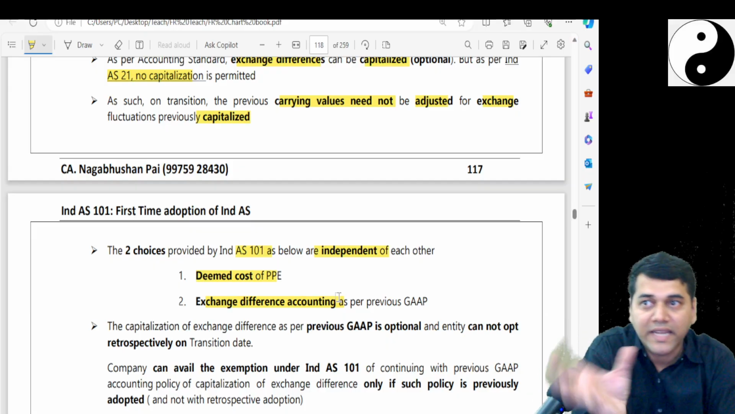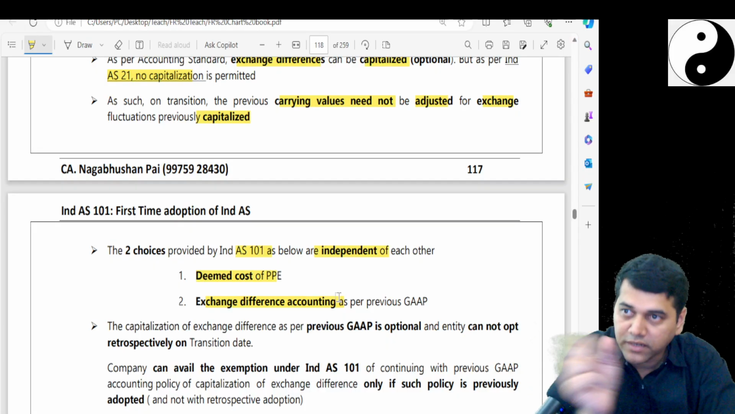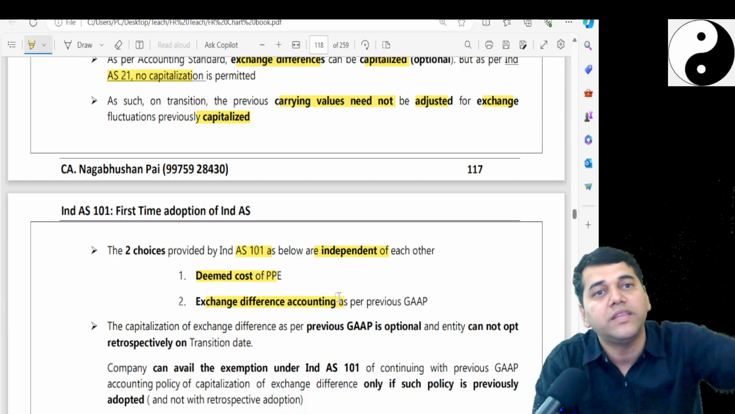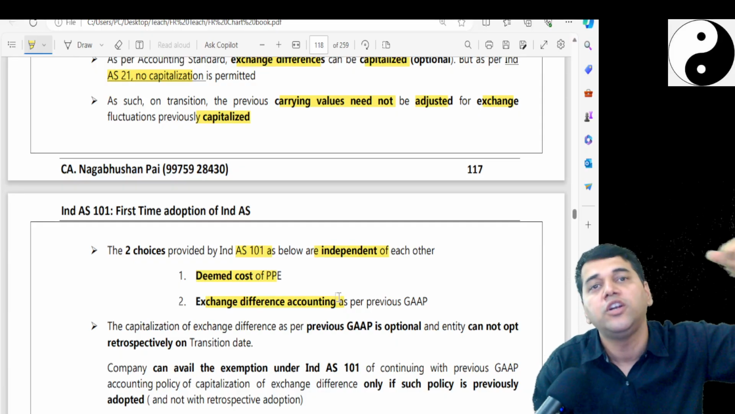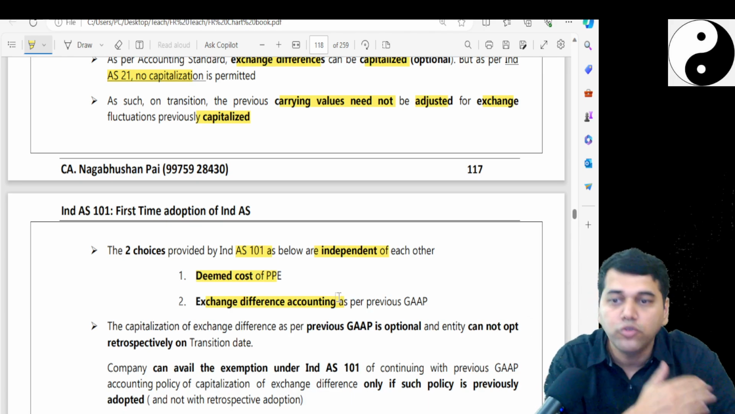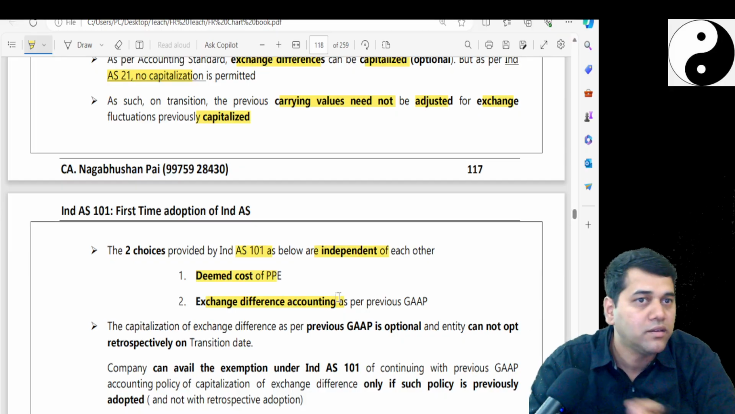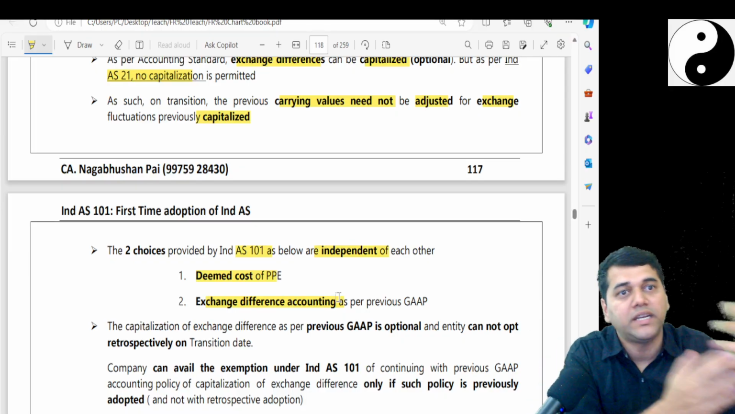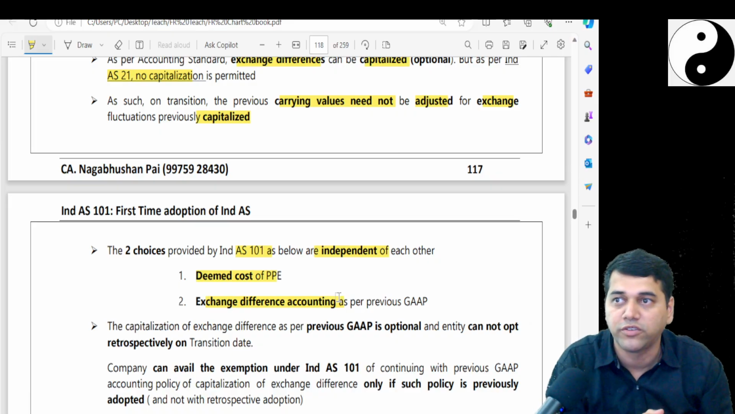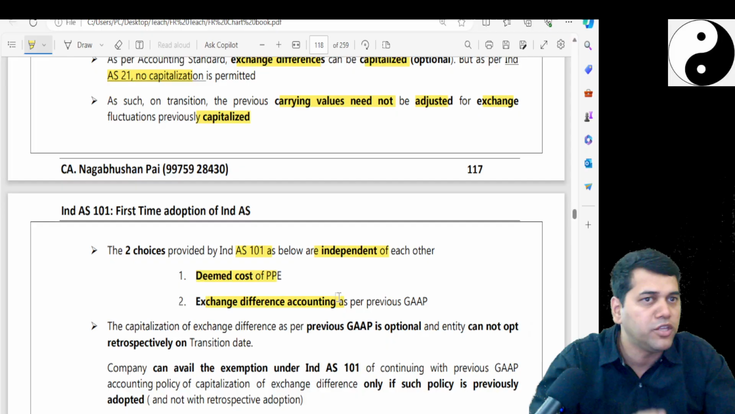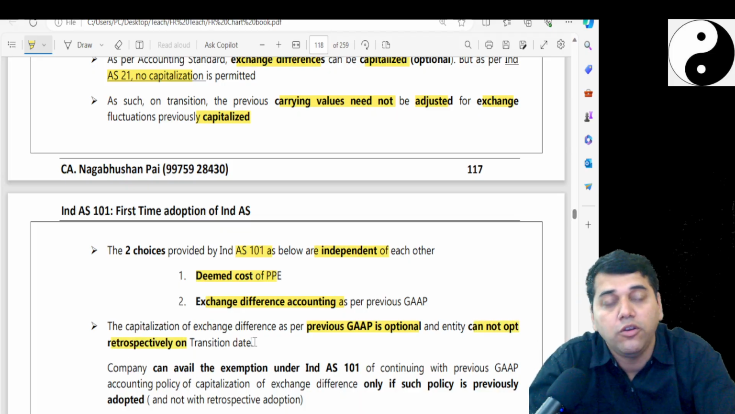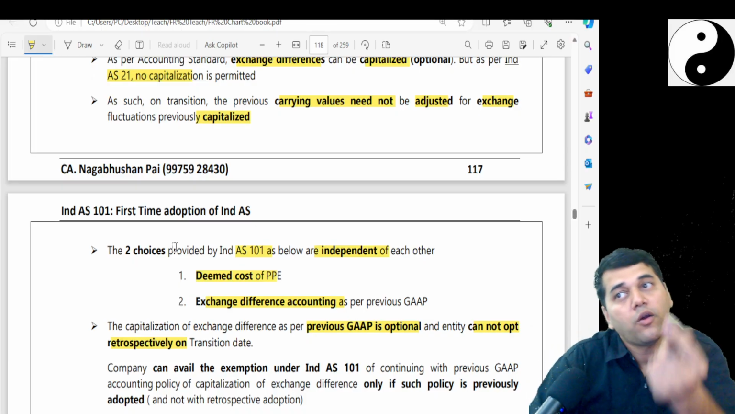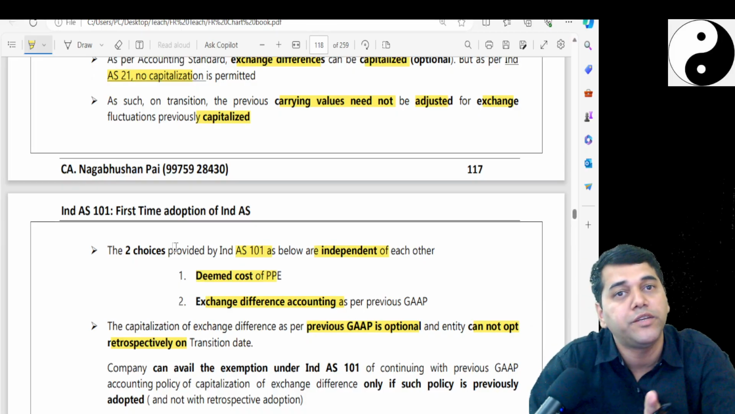Now, sir, if I take these previous balances of that capitalization, should I continue with that at a deemed cost? No, they said that if you want to do fair valuation for PP&E, do it. That and this you don't connect. Okay? Because here I said that you can take the previous balances as per the previous accounting policy choice. So that is not required. You continue. The capitalization of the exchange difference as per the previous GAAP was optional, and you cannot opt retrospectively on the transition. Now you don't tell. If you would have taken that policy, then only I will permit you to capitalize further.